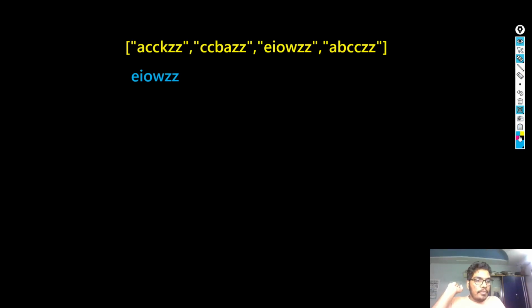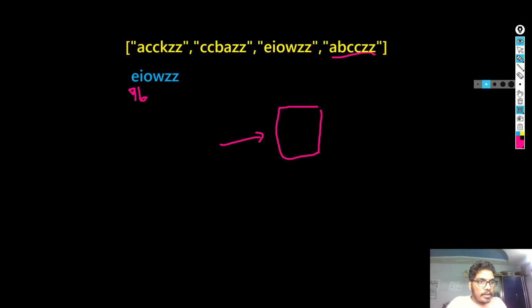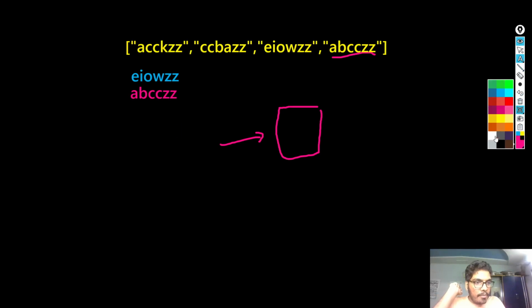Now we have this functionality, this black box, in which you could put any of these words. Let's say we initially think that this is the secret. So I put the word ABCZZ. Now, when I put this in the match function, it will check how many matches are made.